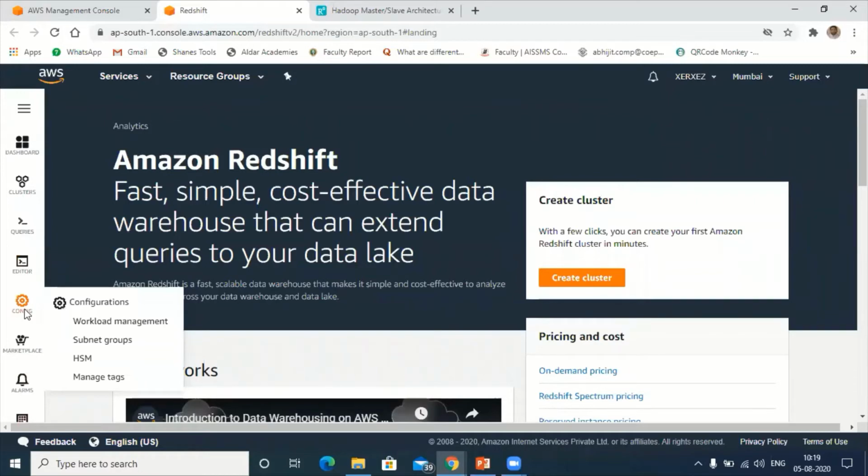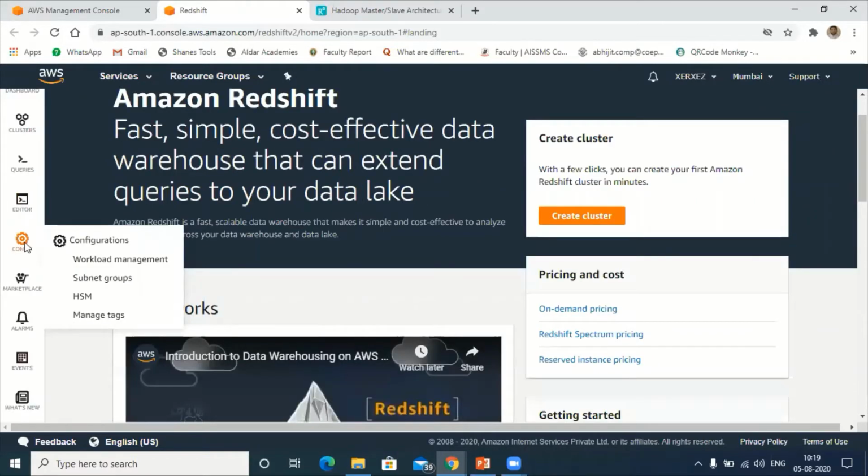In configuration, let us say I want to fetch the data from S3. To fetch the data from S3, I have to set certain rules here, like S3 Redshift rules, for getting the data and feeding the data. All those configurations we can do using this option.